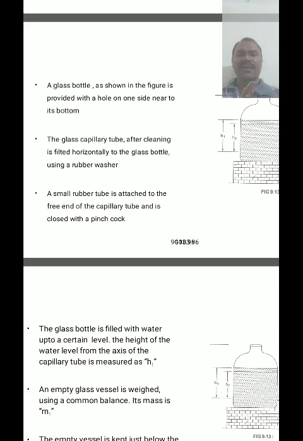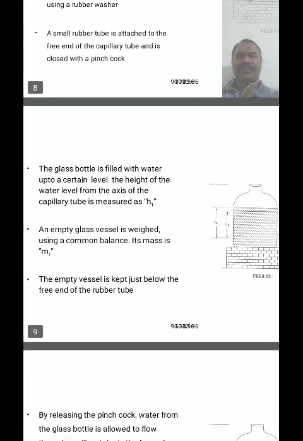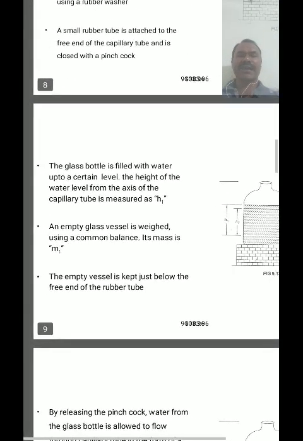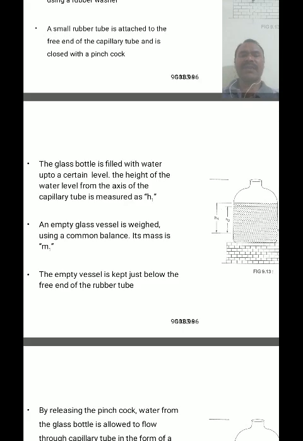A rubber tube is attached to the free end of a capillary tube and it can be closed with a pinch cock. The glass bottle is filled with water up to a certain level. Then the height of the water level from the axis of the capillary tube is measured as H1.